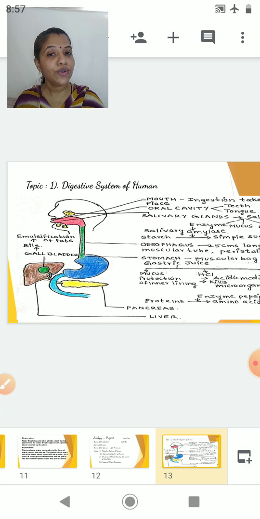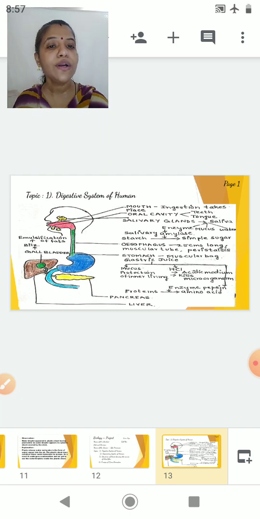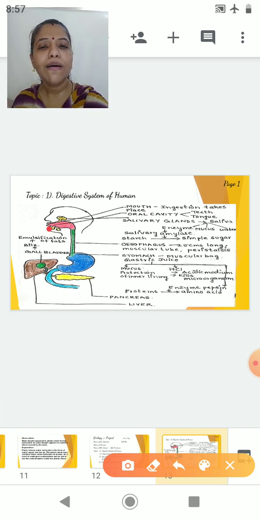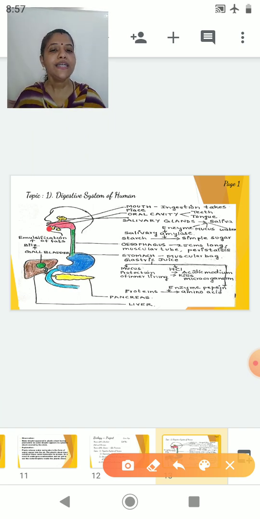Here I have just shown a little bit of the diagram of the digestive system of human. A little bit only I have shown. I have not completed the diagram. Students, you need to complete it. Now here I have marked this as a mouth. When you mark it as a mouth, beside the mouth you write the function of the mouth. You write what are the organs which are present in the mouth.